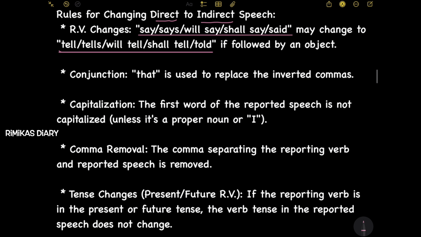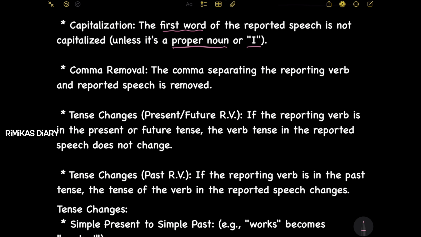Next, conjunction. That is used to replace the inverted commas. Inverted commas means double quotations. So that is used to replace the double quotations from the direct speech. Next, capitalization. The first word of the reported speech is not capitalized unless it's a proper noun or I. Next, comma removal. The comma separating the reporting verb and reported speech is removed.